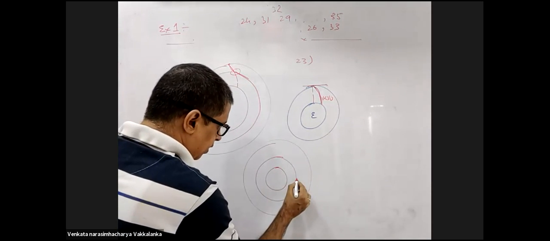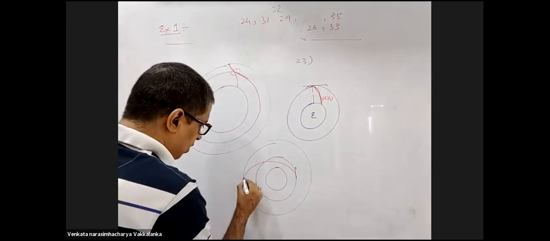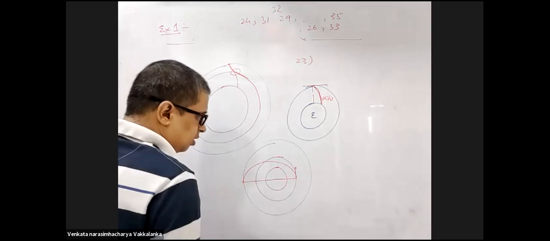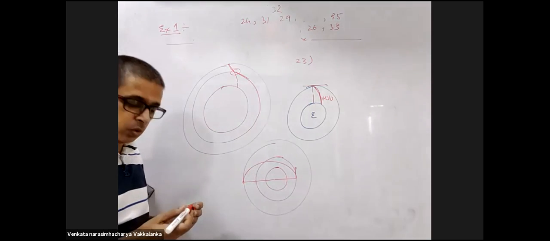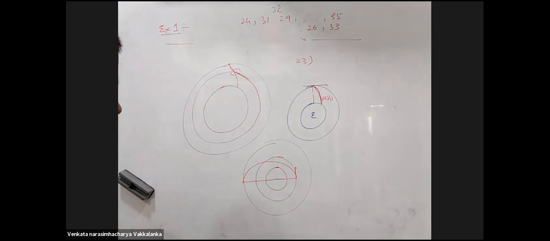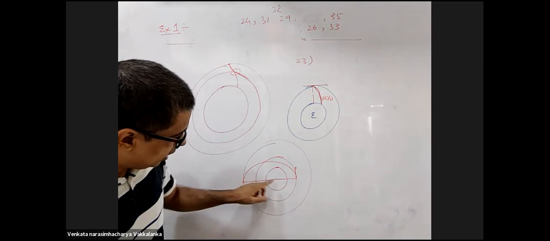From here, slightly change the velocity, it will go into this orbit. This should be the closest distance of approach, and this should be the farthest distance of approach. At the farthest distance of approach, it can't on its own get in the required direction. It will come perpendicular to the radius.